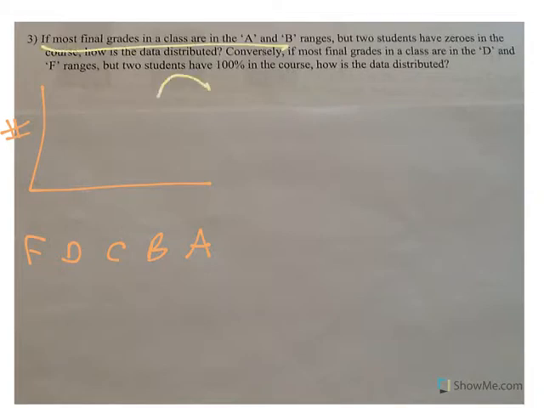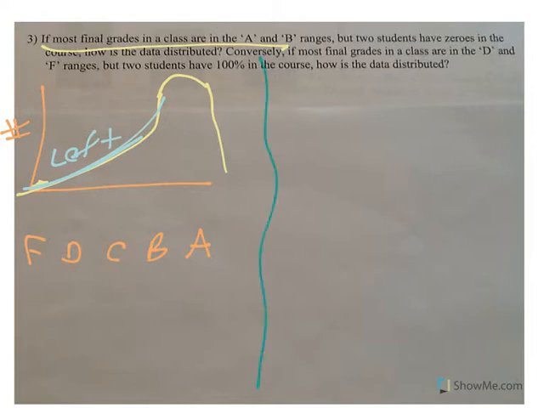In number 3, if most of the final grades in a class, okay, so this is the number of people who earn the final grades. Now, this goes low to high, so that means the A's are over here, then B, C, D, F, because on a number line we go smallest to greatest. Most grades are an A and a B, so that means this is high over here. Two students have zeros, those are F's. So it filters down this way. Well, if it tails to the left, then it is skewed left, right?